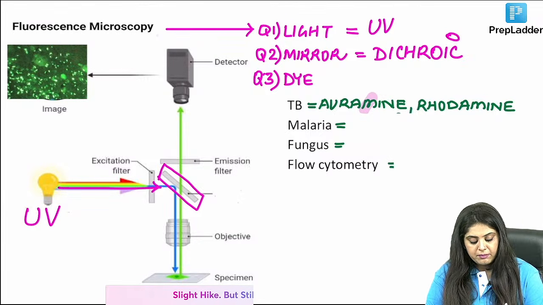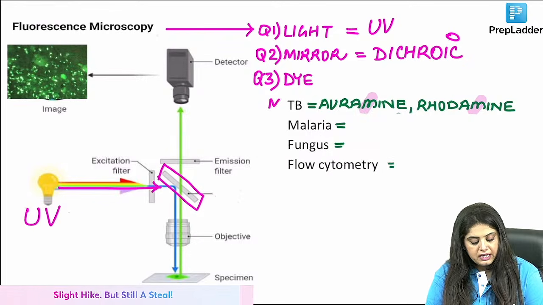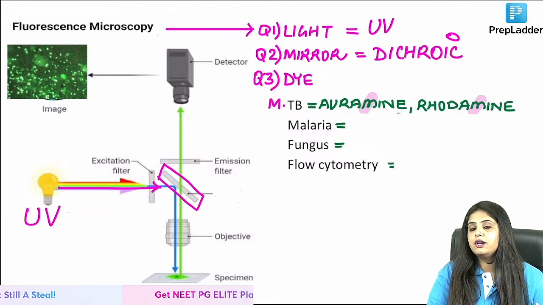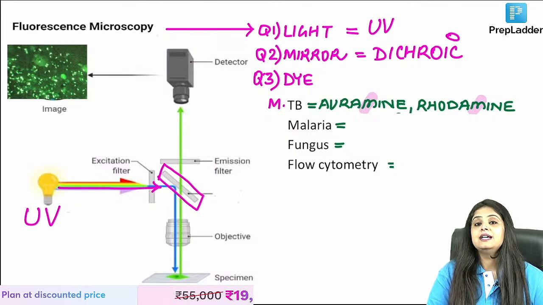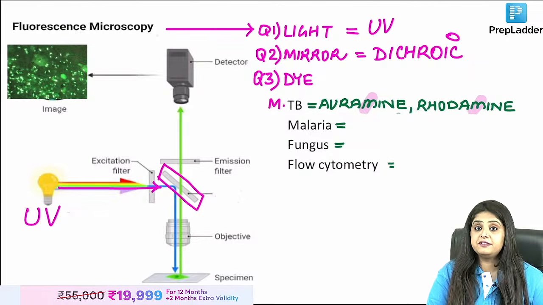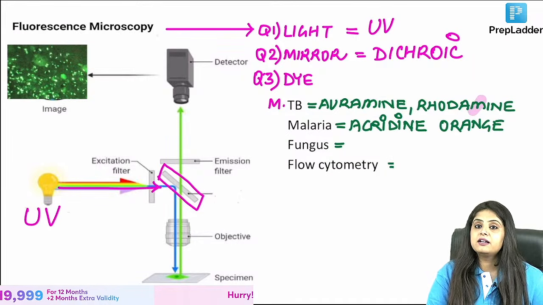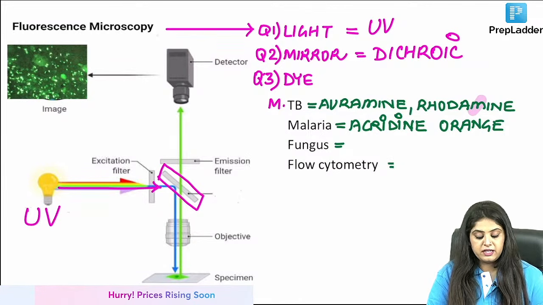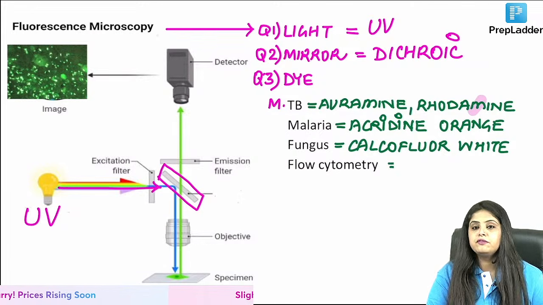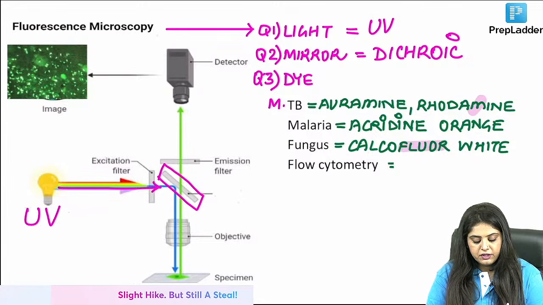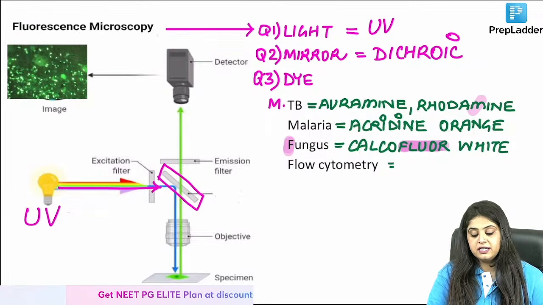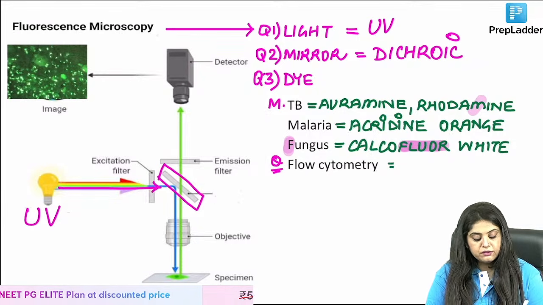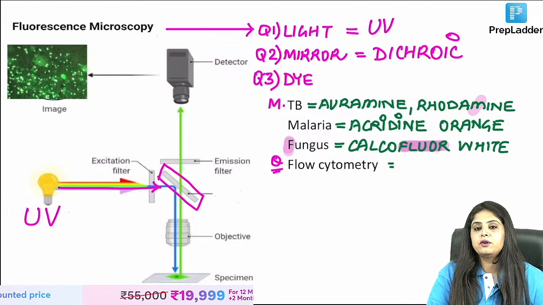Perfect. Auramine, rhodamine. Are you sure you want to call it auramine and rhodamine? You don't want to call it rhodanine because rhodanine I taught you day before yesterday. That is the stain for copper. It is different. For malaria, what is it? Malaria's fluorescent stain is acridine orange. Very good. For fungus, it is calcofluor white. Very simple. The word fluor itself tells you. It's the fluorescent stain for fungus, calcofluor white. Now tell me, INI-CET students, flow cytometry also uses a fluorescent dye.